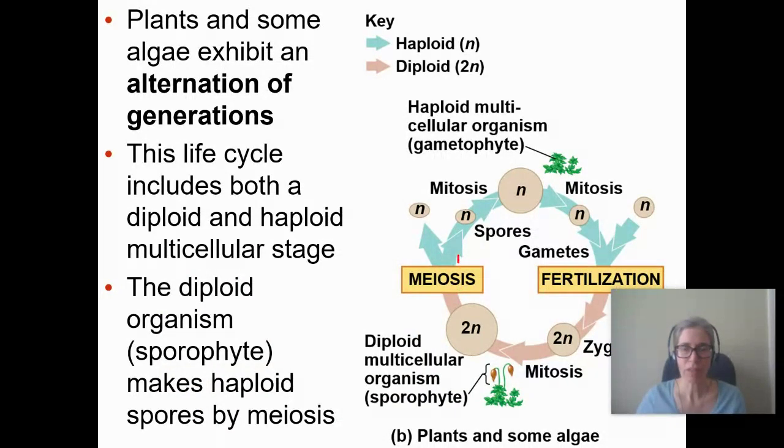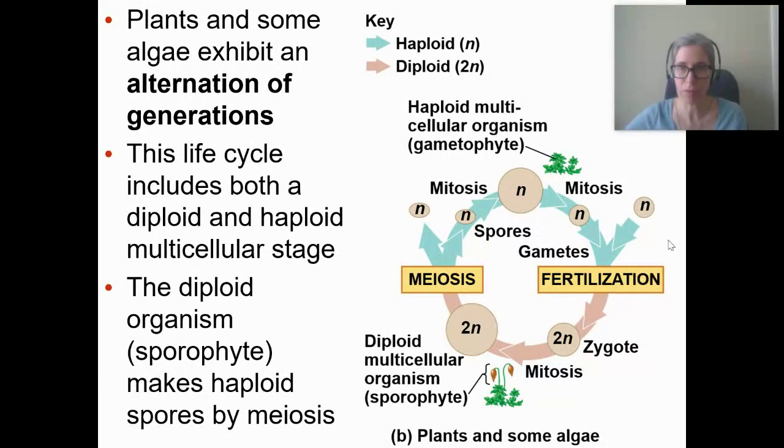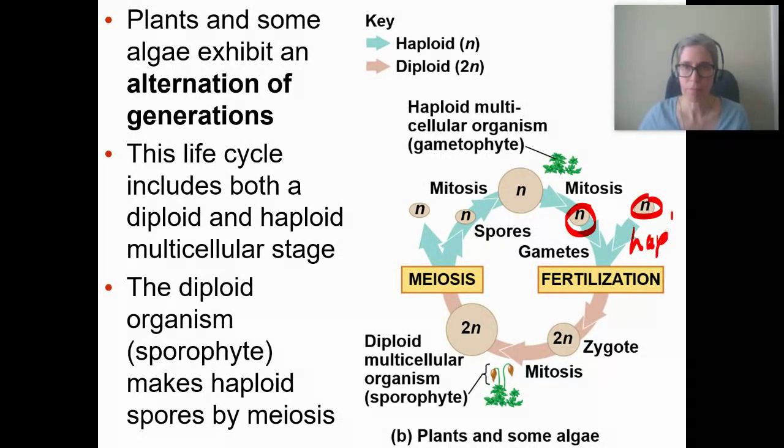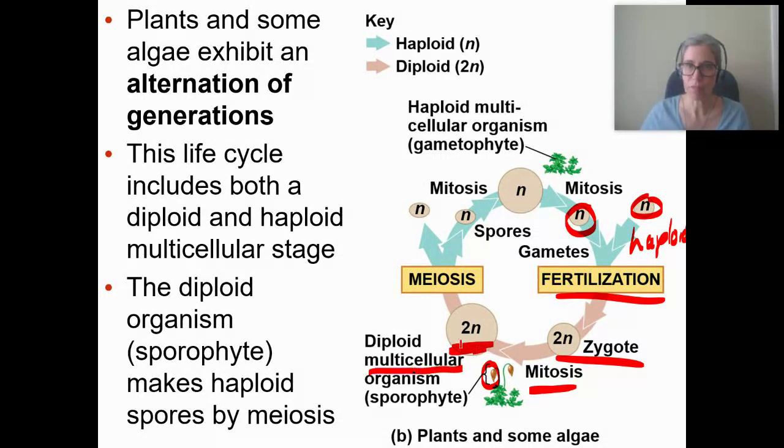This is the way it looks in plants. So what's the same and what's different between them and us? What's the same? Well, they've got gametes that are haploid, right? And then they're going to do fertilization to make the zygote. That's all the same. The zygote does mitosis. This part is the diploid part. And you get this diploid multicelled organism, right? That's the same thing in us. Meiosis is also the same to make these haploid things.